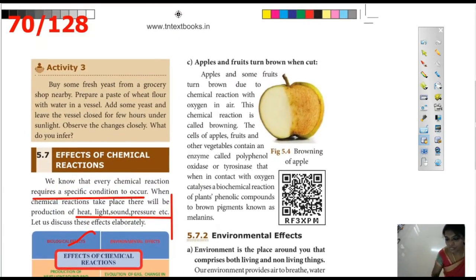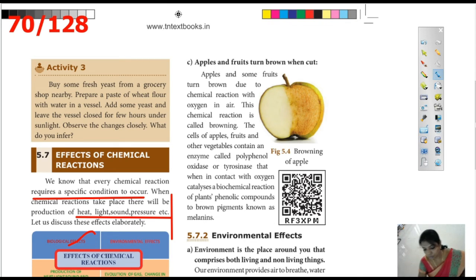And next, apples and fruits turn brown when they are cut. If we cut an apple and keep it aside for some time, the oxygen in the air reacts with the apple and makes it brown in color. Apples and some fruits turn brown due to a chemical reaction with the oxygen in the air. This chemical reaction is called browning.